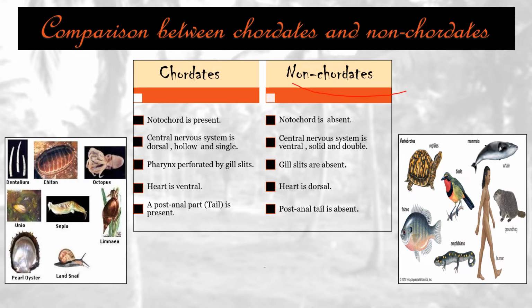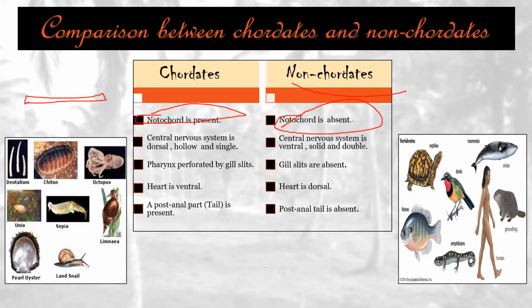Firstly, non-chordates do not have a notochord, like annelids and arthropods. And chordates like us, like fishes, like protochordates, possess notochord. It is not necessary that notochord persists throughout life in an animal body. Then we call it chordate and classify it under phylum Chordata.